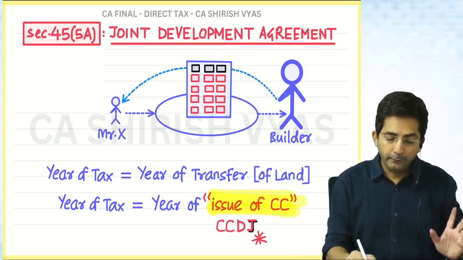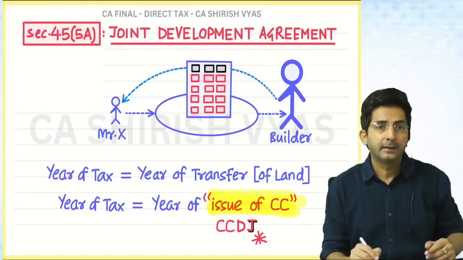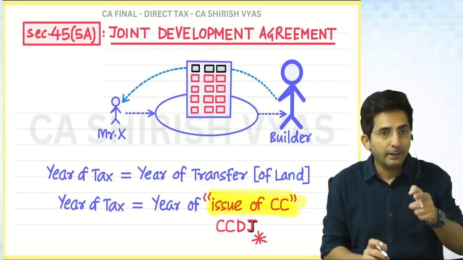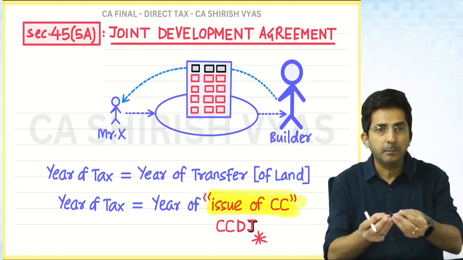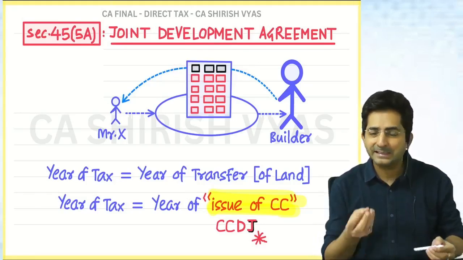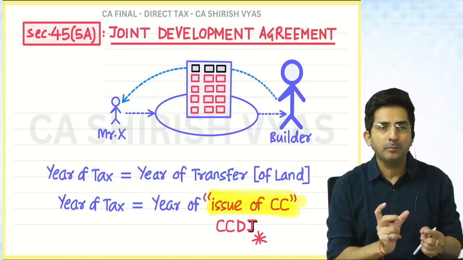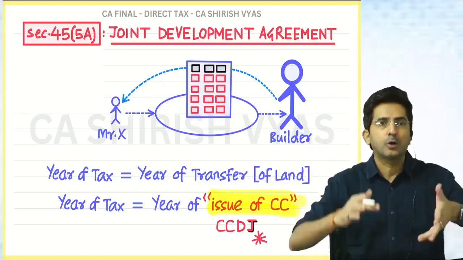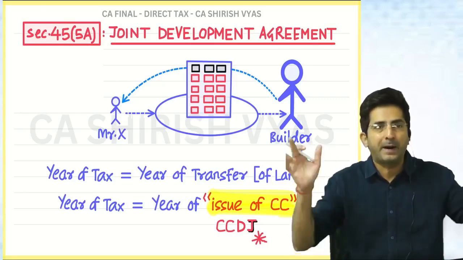Sir, although he will get the 3 flats afterwards when the building is ready, at present he is getting some money. I told you, generally in such agreements, the builder will give him some money right now. But that some money is a negligible amount. And tax will not come in 2 installments. Tax will come in one shot.